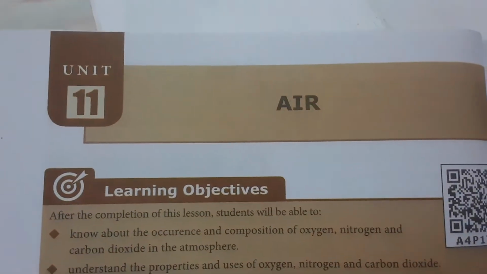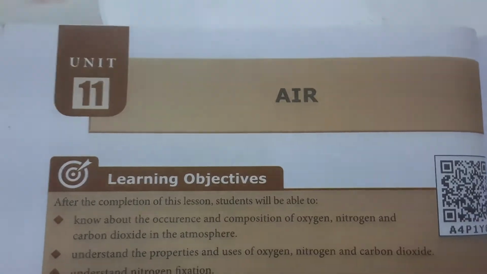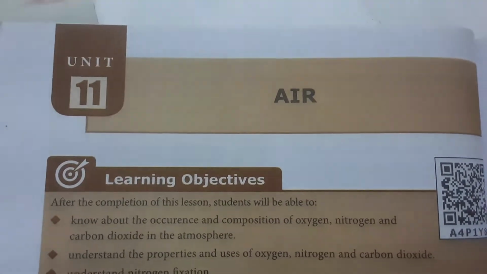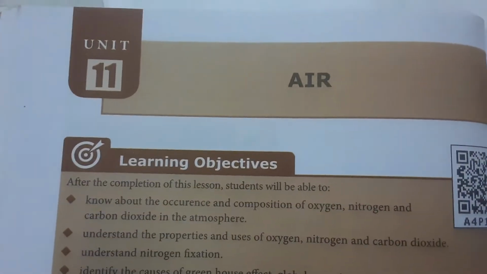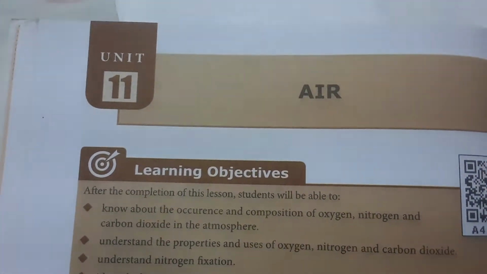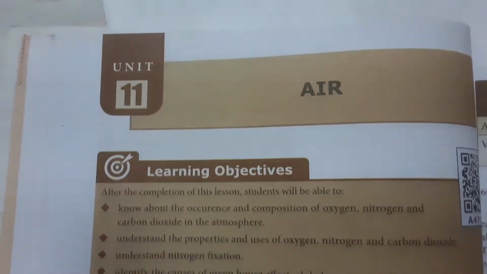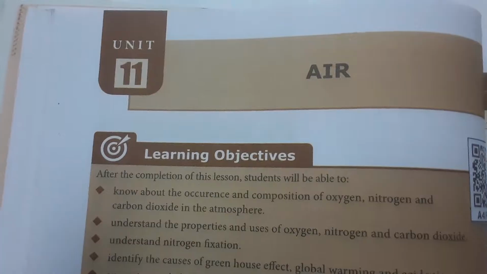So today we are going to see the book back evaluations from Standard 8 Tamil Nadu Samacheer Kalvi Science Book, Unit 11: Air. So what is air? As you know, air is the combination of various gases that surrounds the earth. That is otherwise known as the earth's atmosphere. Okay, let's see the book back evaluations in this lesson.